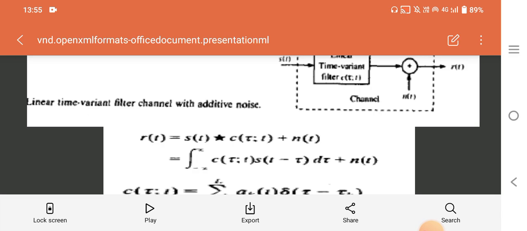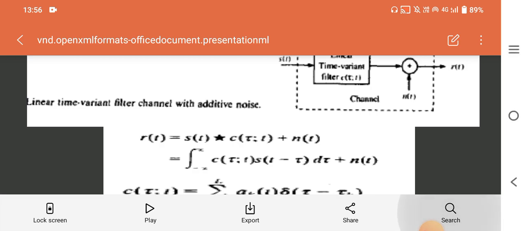In the previous case it was a time invariant channel, with the impulse response of the linear filter. Now it is the impulse response of the time variant filter, represented as C of tau with t. It is represented as the response of the channel at time t due to an impulse applied at time t minus tau. Tau is the age variable.